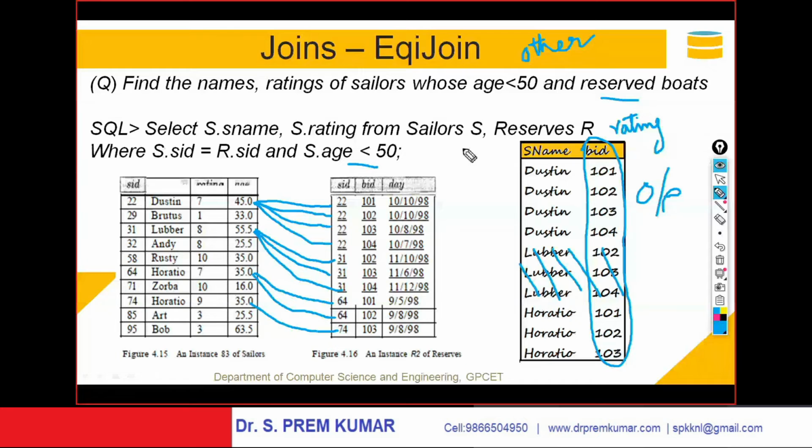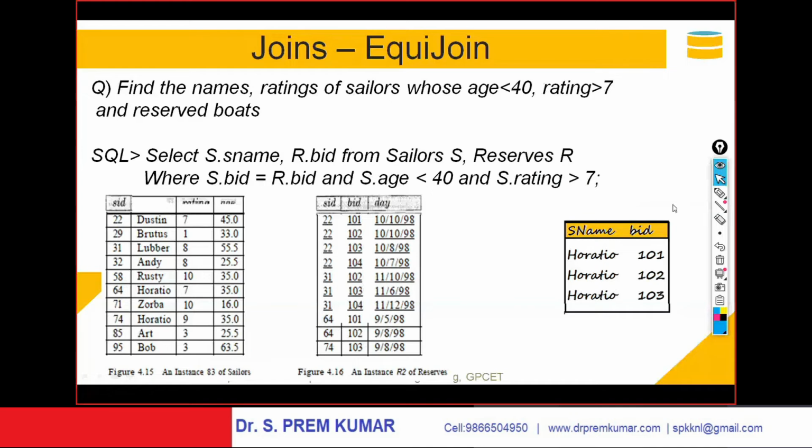So definitely sailors and reserves, we need to have both the tables, only for those who reserved the boats. And of course here we are using equijoin concepts and some other concepts also.